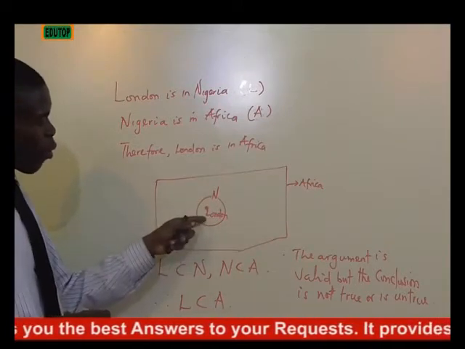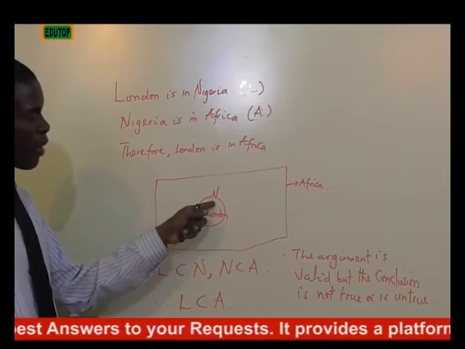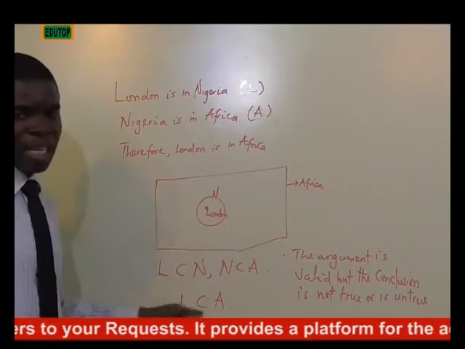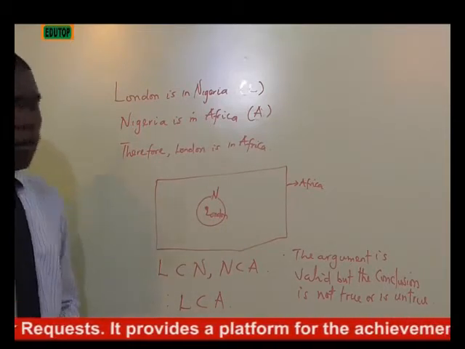And since London is never in Nigeria, then London can never be a subset of Africa.